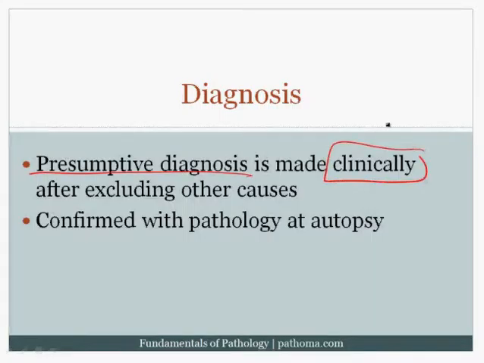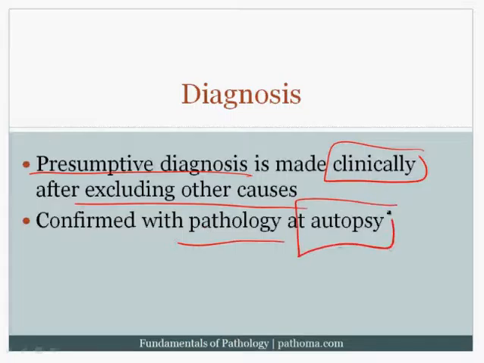The diagnosis of Alzheimer's disease is a presumptive diagnosis. It's made clinically, but only after excluding all other causes of dementia. Now, the final confirmation, however, requires pathology, so it would be done at autopsy. However, of course, autopsy is often not available.